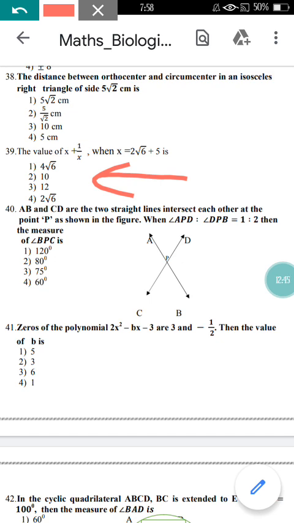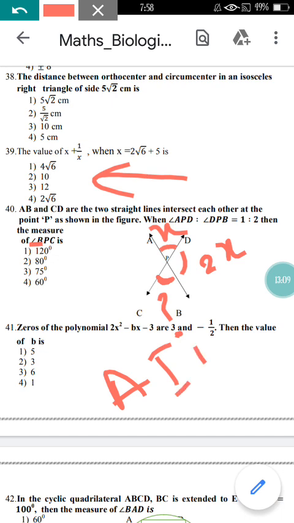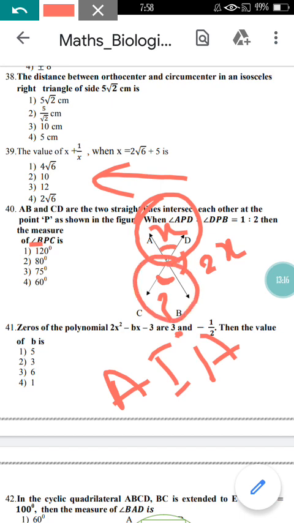Question number 40 here. In question number 40 they have given that angle APD and angle DPB are in the ratio of 1:2. It means here x, and here you are going to find the value as 2x, and they are asking to find the angle BPC. BPC means this angle you need to find. As you know, by applying the alternate interior angle property, you can say this angle is equal to this angle itself, right?